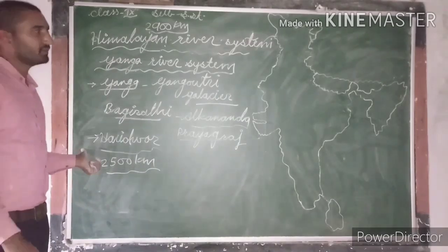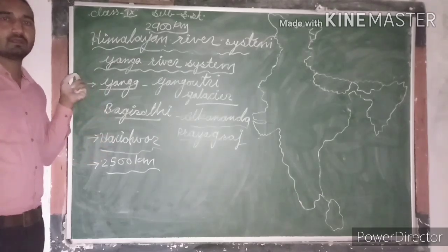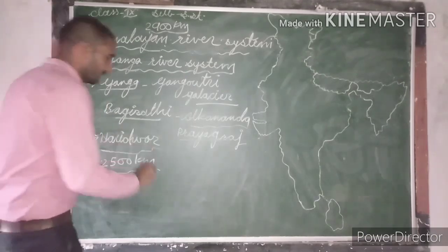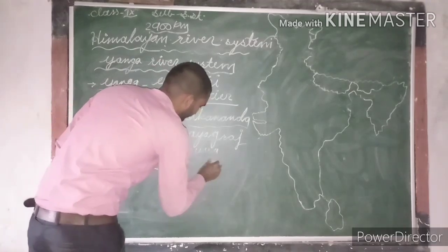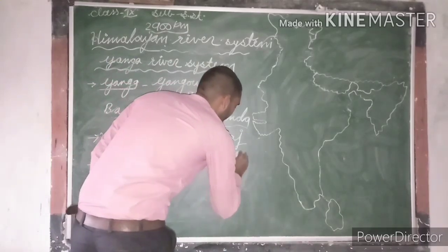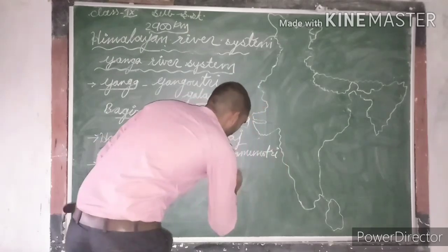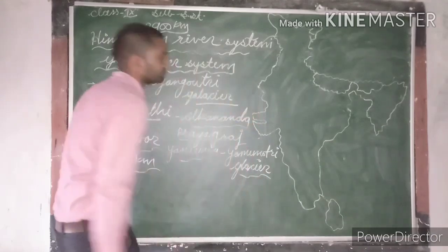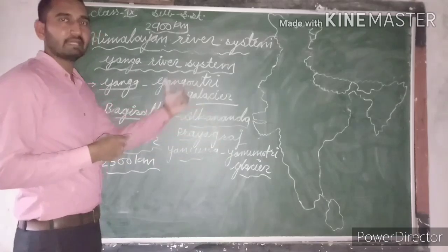The major tributaries of Ganga river are Yamuna, Ghagra, Gandak, Koshi. The Yamuna, which is a major tributary of Ganga river, originates from Yamunotri Glacier, and this river flows along with Ganga on the right side.